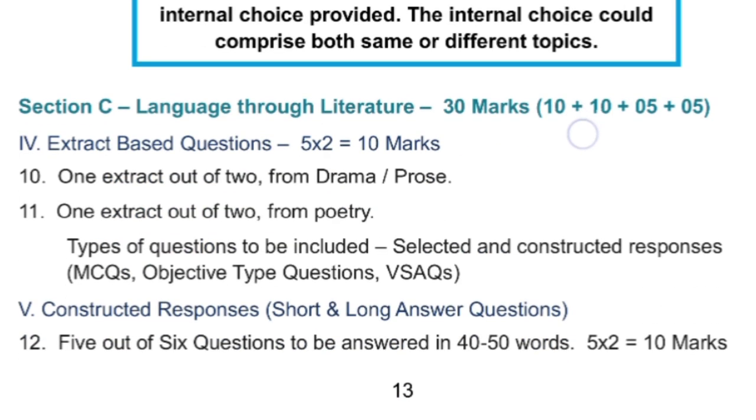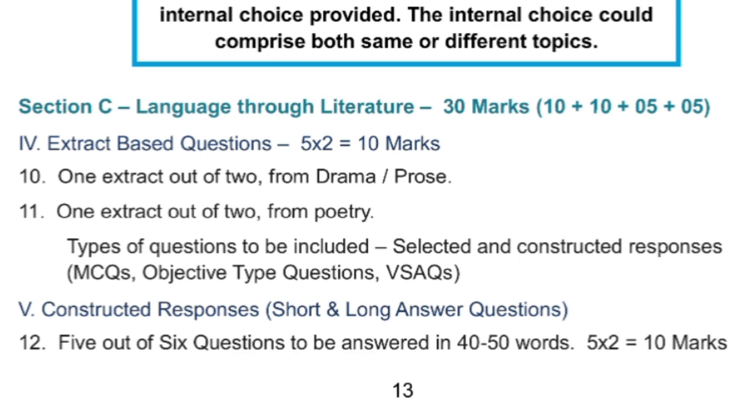Now section C, language through literature, 30 marks: 10, 10, 5, 5. Now your burden has been reduced. You are happy, even I am happy. Literature is reduced. They have already reduced the books. Now the supplementary reader is not there. Only one book is there, language and literature, the Kaveri book. Only 8 lessons and 8 poems are there. And on that, here language through literature, only 30 marks are there.